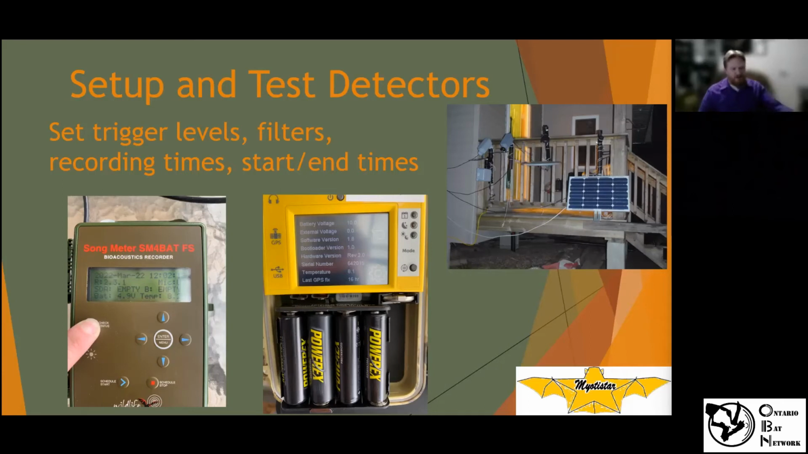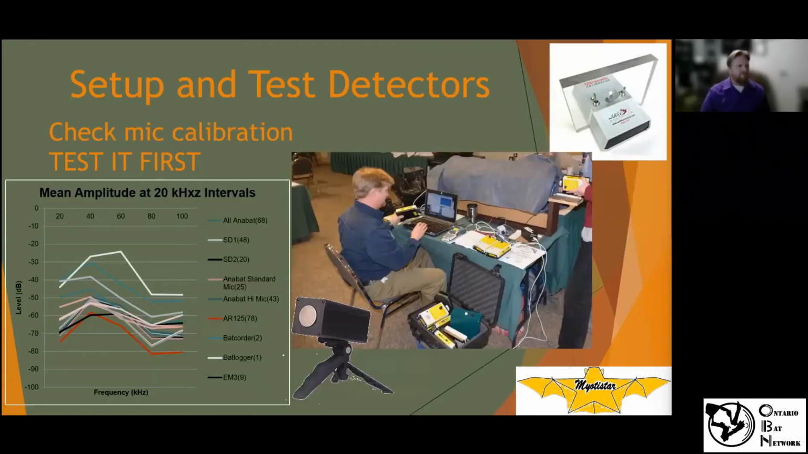And there are a few settings you can change, like trigger levels and different sensitivity. You want to get to know that within your detector and really try it out and see what works best in your situation. The factory defaults aren't always the best settings, so you want to check them and see what you use. You need to set up and test those detectors, and testing them in the field is great, but also just testing the microphone response.